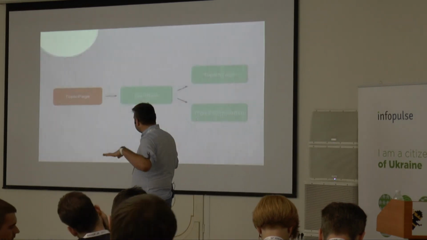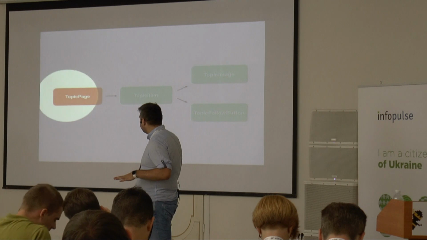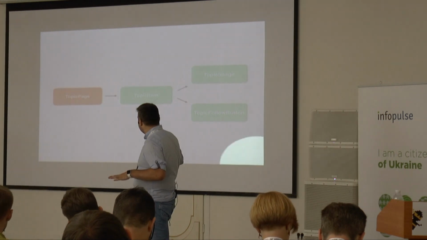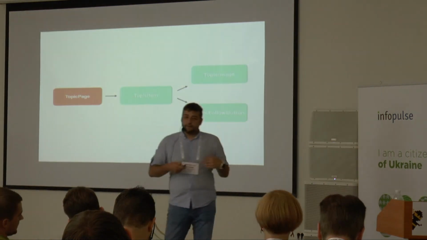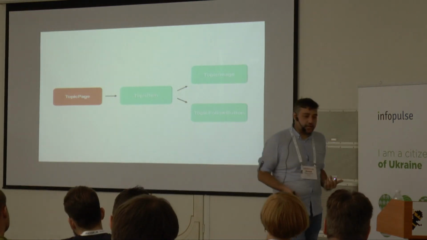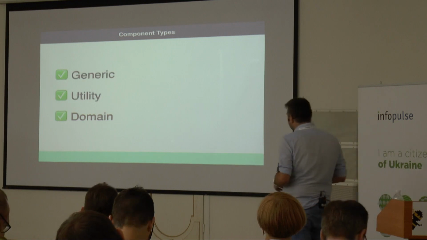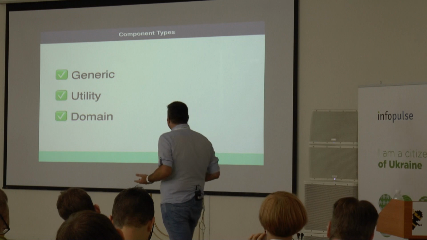And the nice thing about it, from the GraphQL part, is that the topic page only loads the topic items data. It doesn't know about the data here. So every time we make changes, we don't need to change anything. So yeah, this is the domain object, and that's pretty much what I wanted to talk about today.